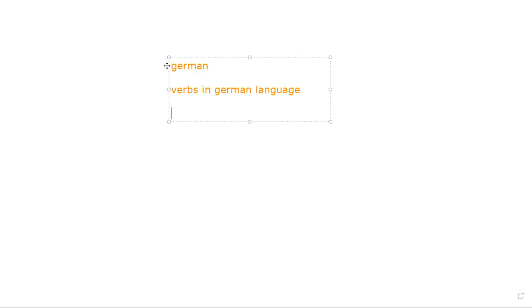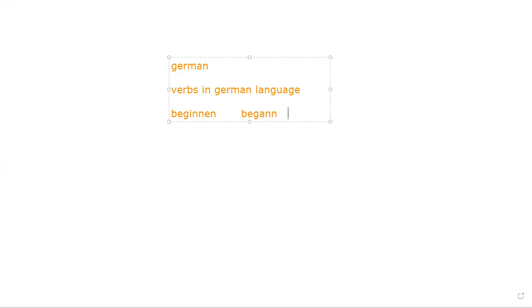We have the first form of the verb, which is beginnen. Repeat after me, beginnen. Beginnen is my verb. To begin is to start. Now this is my first form of the verb. The second form of the verb is began. Began is my second form of the verb. Is it clear to you? Now, for example, in English, we have begin, began, begun. Is it clear to you?